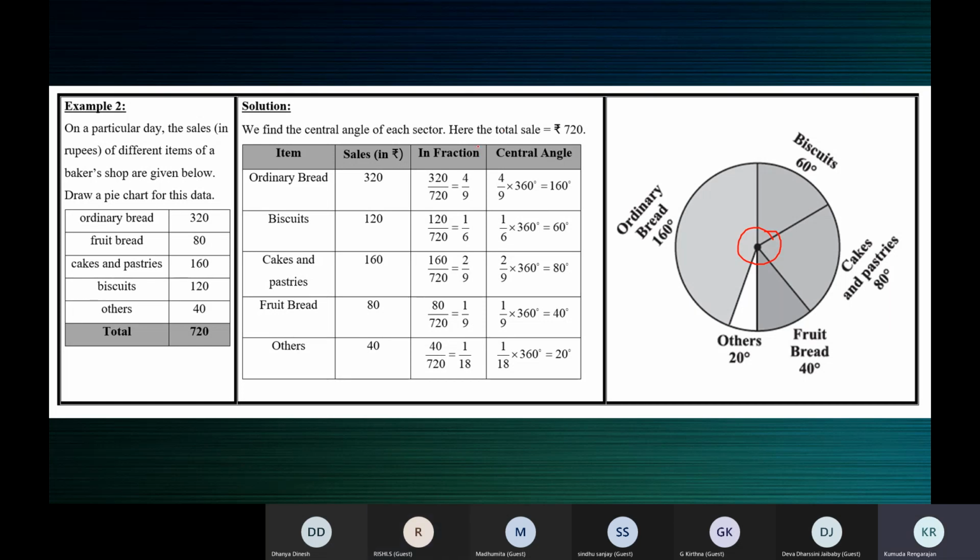Supposing we have not found the fraction, then you should take 320 by 720 into 360, 120 by 720 into 360, 160 by 720 into 360, 80 by 720 into 360, 40 by 720 into 360. These will give us the central angles.